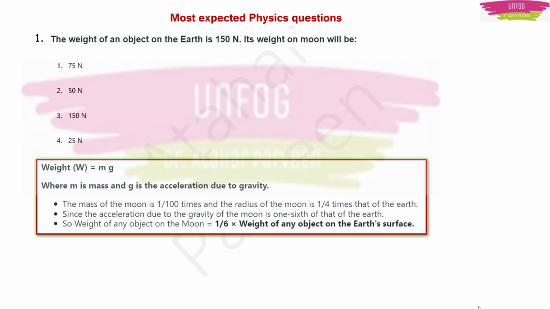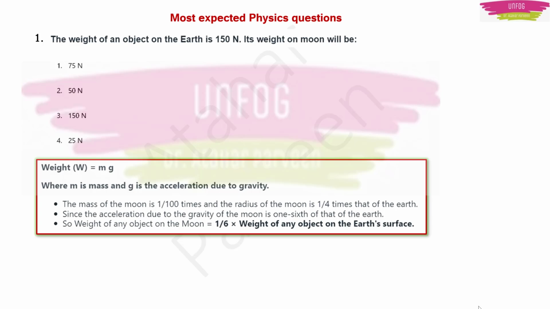one thing is clear, that we have a formula for weight which is equal to mass into acceleration due to gravity. Weight is equal to m into g. Here the mass of the moon is actually 1 by 100 times of the earth, and the radius of the moon is 1 by 4 times of the earth, because moon is a satellite which is revolving around the earth, and moon is very small when we compare with earth.